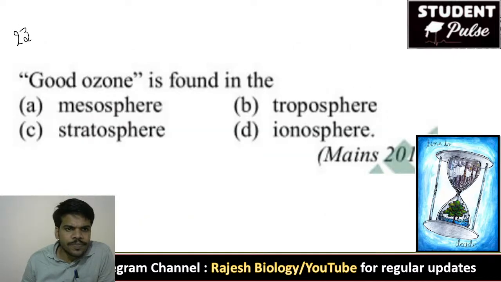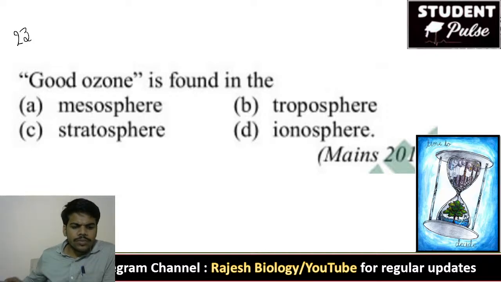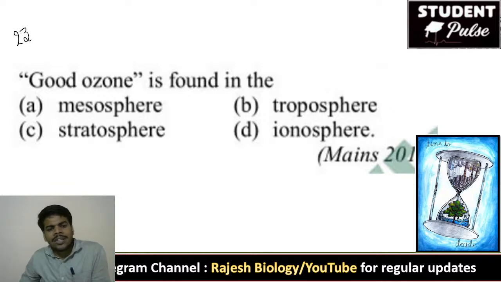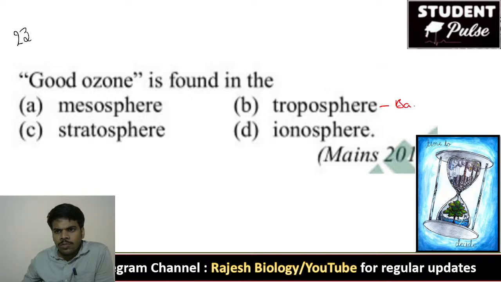Come to the next question. Good ozone is found in the... Just we discussed about this. You have to say the right answer within 1 minute. Then we will move to the next question without any delay because you know the right answer. We just discussed. Good ozone is found in the troposphere, bad ozone in the stratosphere.